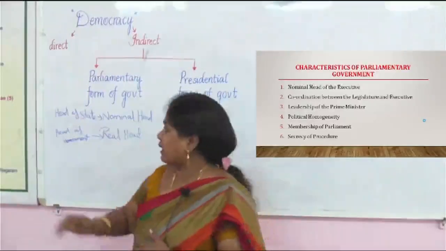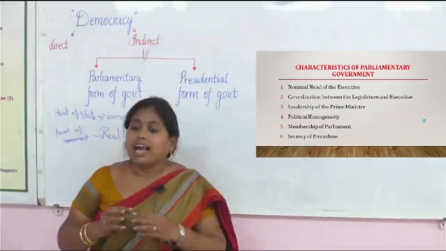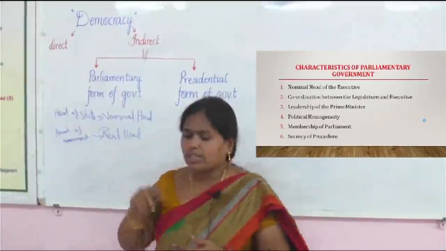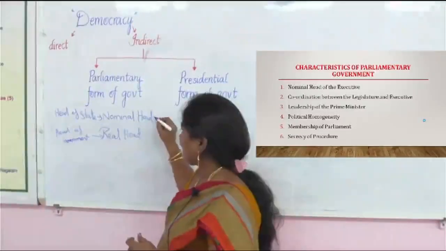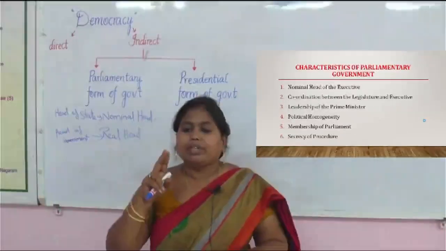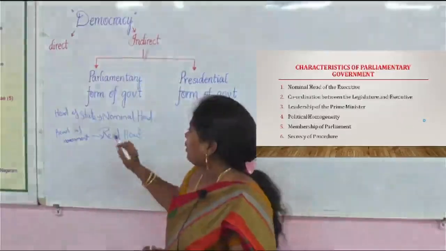First and foremost feature of the parliamentary system is the nominal head. As I said earlier, in the parliamentary form of government there will be two heads: one is the nominal head, another one is the real head.